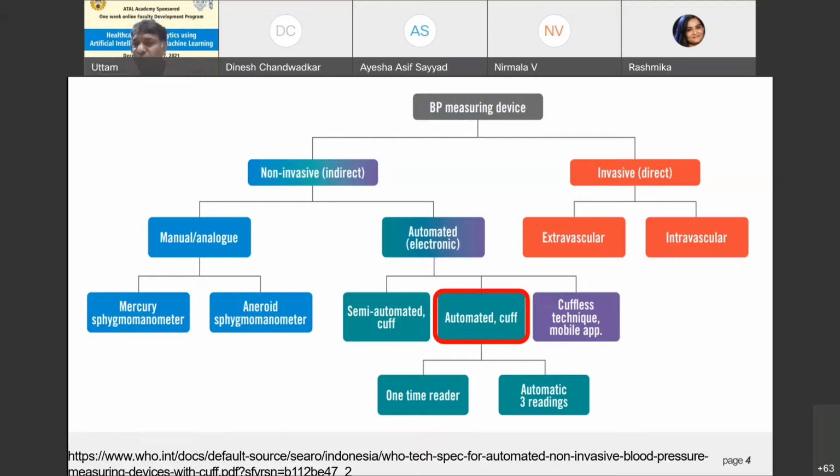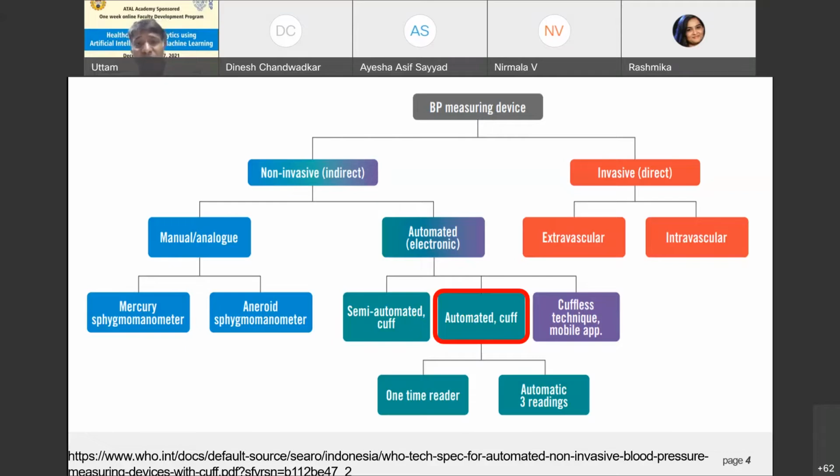And invasive could be either at the extravascular level or at the intravascular level. So the normal recommendation is what? We should not really go for invasive methods. But there are certain situations where we also need to measure the blood pressure in the chambers of the heart, which is the invasive pressure or direct measurement technique, you can say.